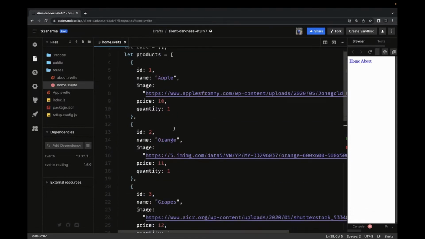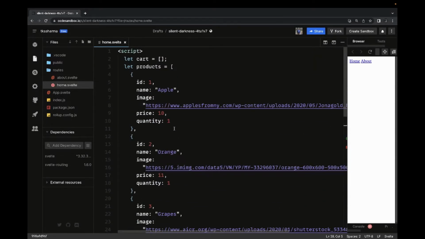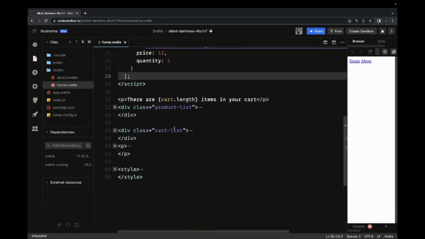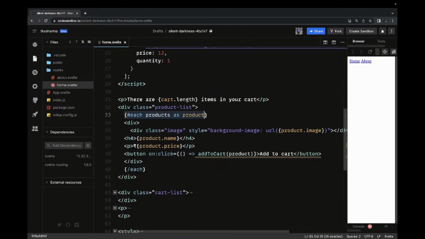First of all, these products, so how can we iterate and show them on the UI using each expression? We can do for each on the product list, each product, and we can just show this information. And then on click DOM event we have add to cart. Those methods we are going to define.